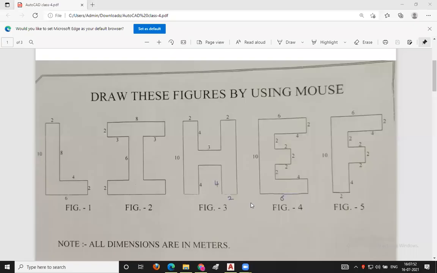Those who are new to this class, we have nearly completed 3 to 4 classes. You can find the recorded videos in the CSC app. You will find the recorded session in the video section there. You can watch that video and cover the previous syllabus. I'm talking to the new students. You can see the videos, and if you have any doubt, you can ask me.